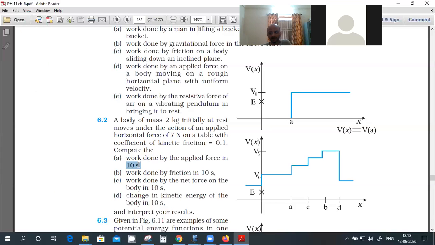Sorry. Then you have to use s equal to ut plus half at square. V is not known, that's what I was thinking. Time is given, so s equal to ut plus half at square. So from that you get s.